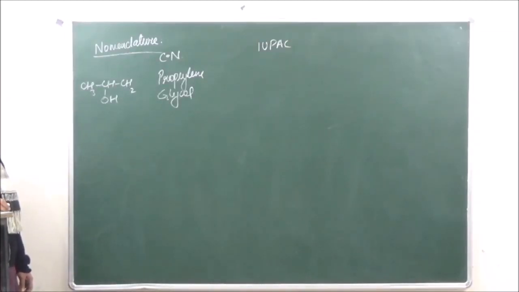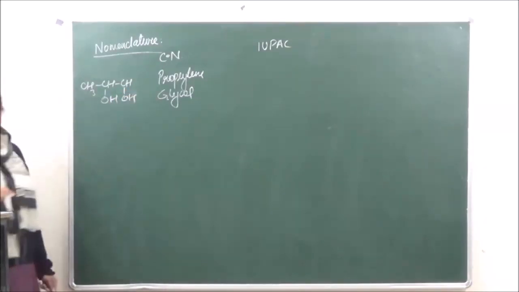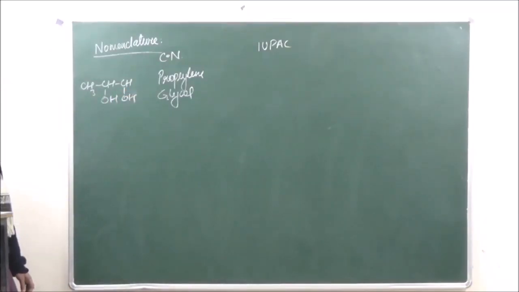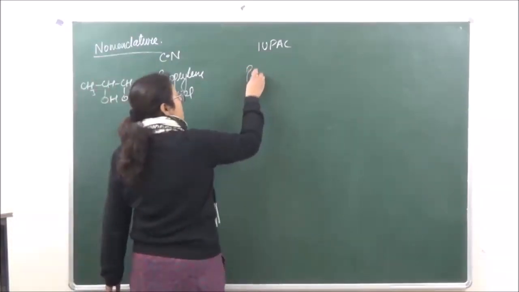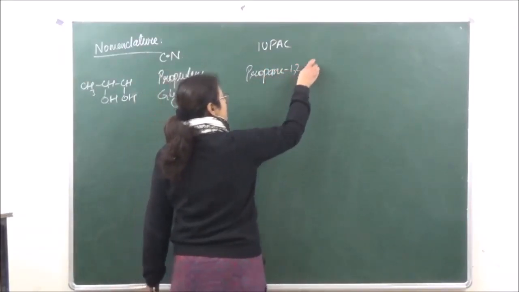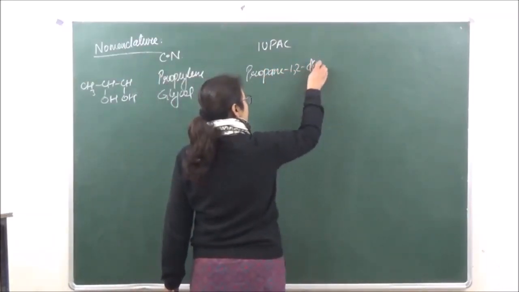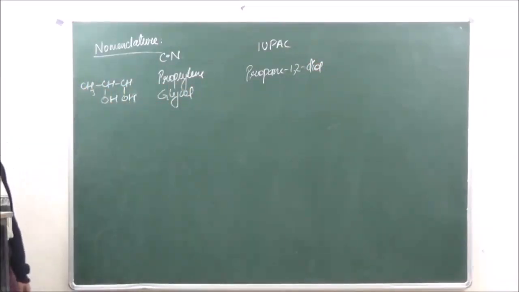And if you're looking at the IUPAC name, sorry, here also an OH will come. The IUPAC name over here is going to be propane 1,2-diol. Okay?